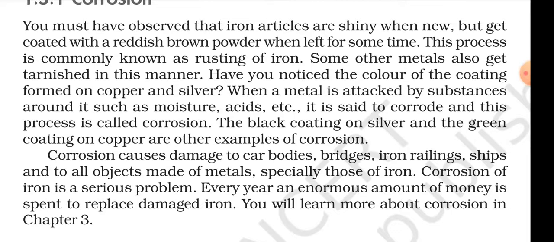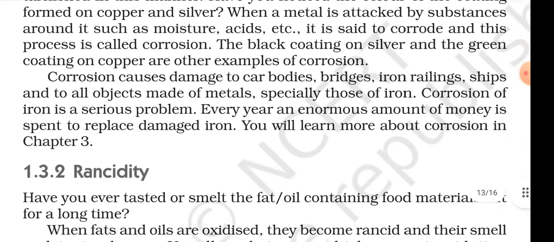Have you noticed the color of the coating made on copper and silver? When a metal is attacked by the substances around it, such as moisture, acid, etc., it is said to be corroded, and this process is called corrosion. The black coating on silver and the green coating on copper are other examples of corrosion.